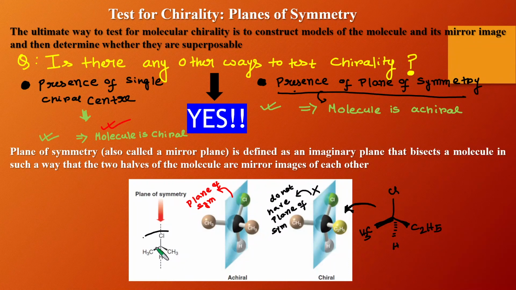If you draw the 3-dimensional structure of this molecule, you will see this is the plane of symmetry, and it divides the molecule into 2 portions, portion 1 and portion 2, which are exactly mirror images of each other. As this molecule possesses a plane of symmetry, we can conclude that the molecule is achiral in nature.